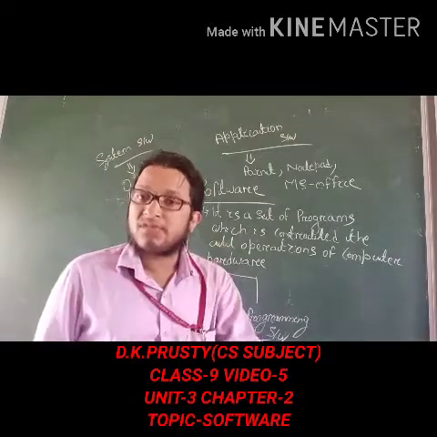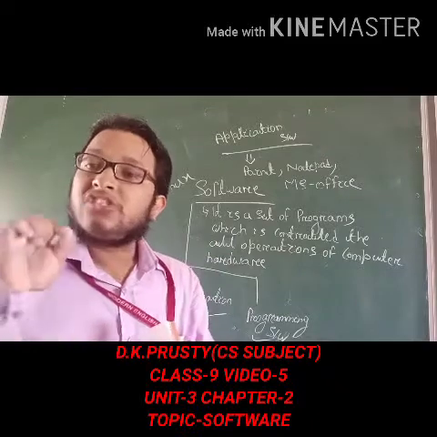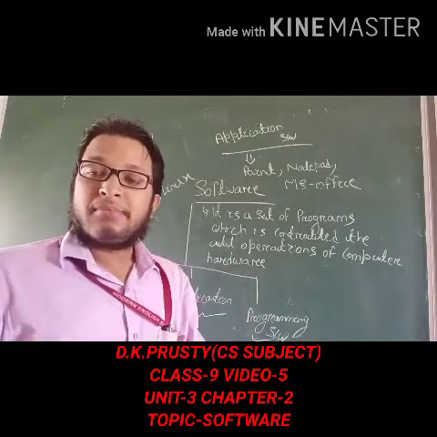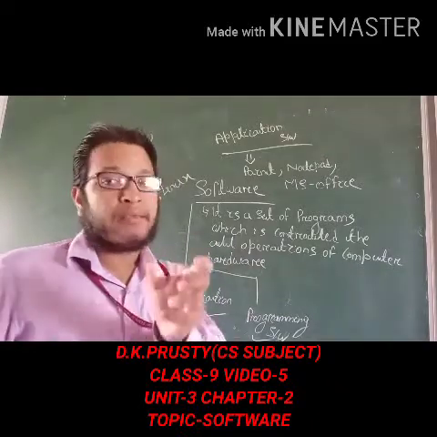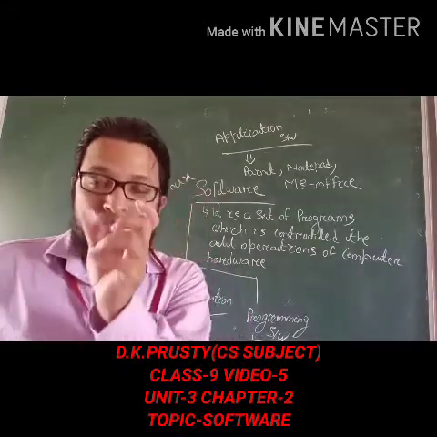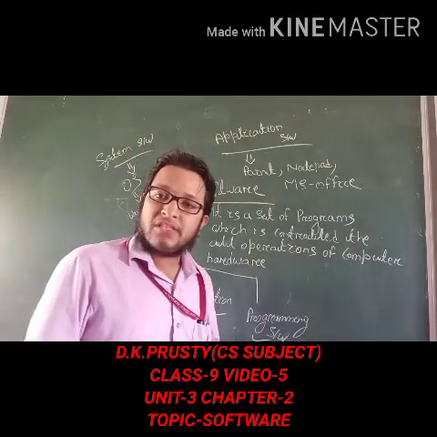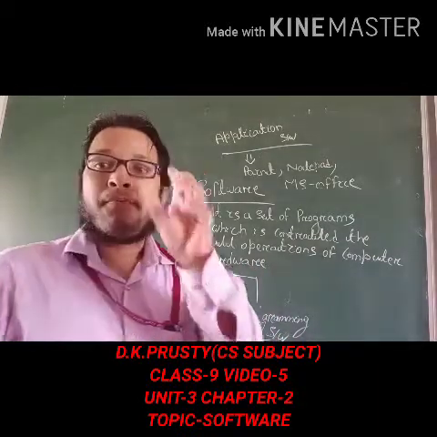And to develop the software, students, we need programming software, in which we can write the programming language. To write the programming language, we need the programming software. So with the help of programming software, we write the programming language.